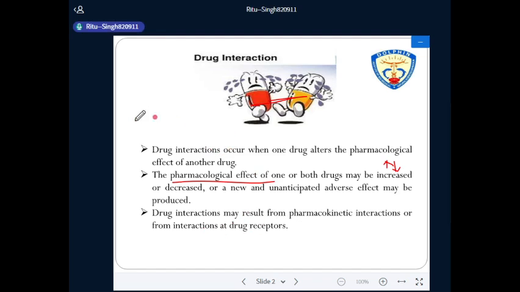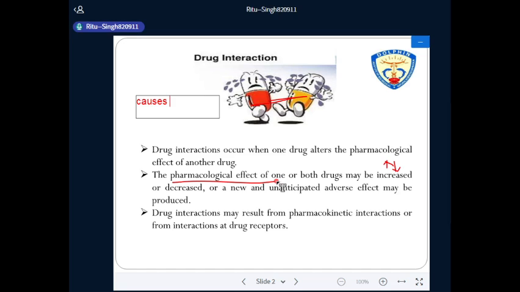First, we discuss the main causes of these interactions. The main causes of these unwanted drug interactions are wrong choice of drug, wrong doses, wrong route of administration, and error in taking the drug.